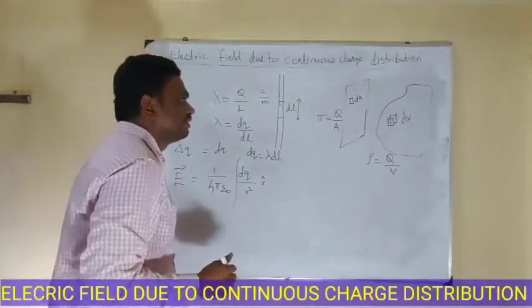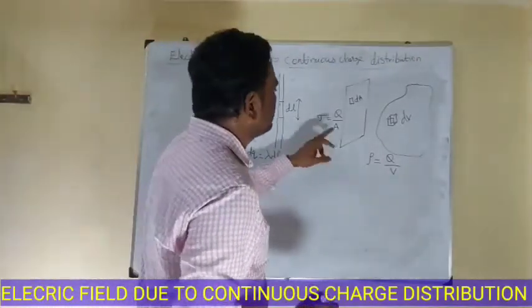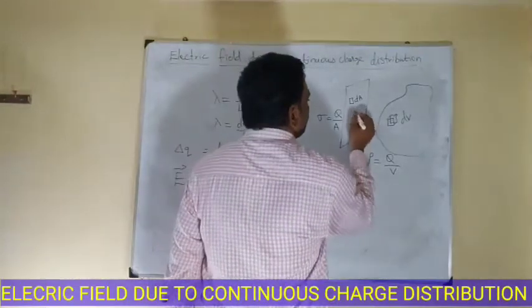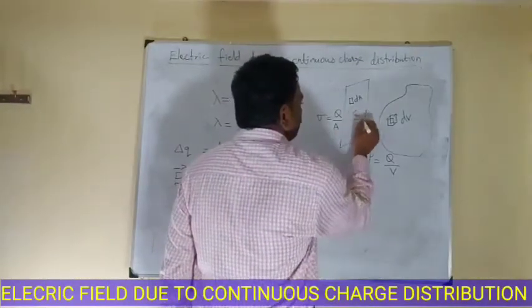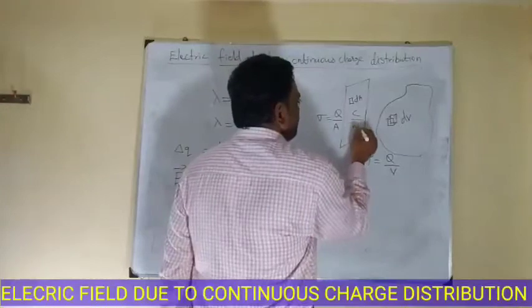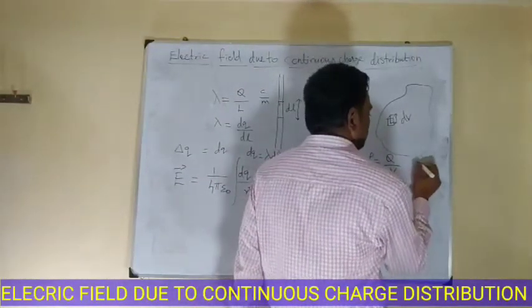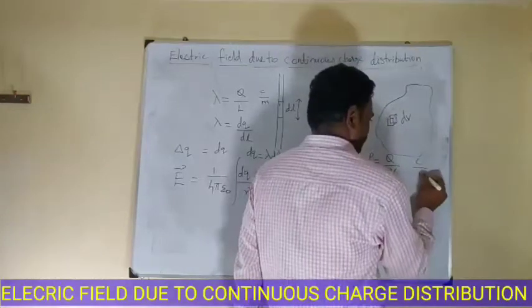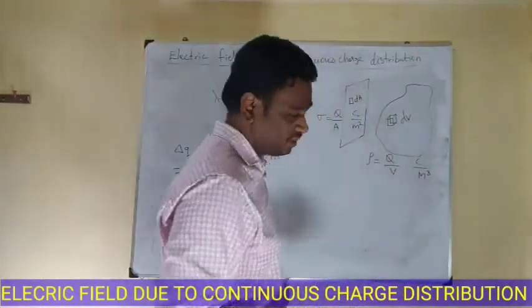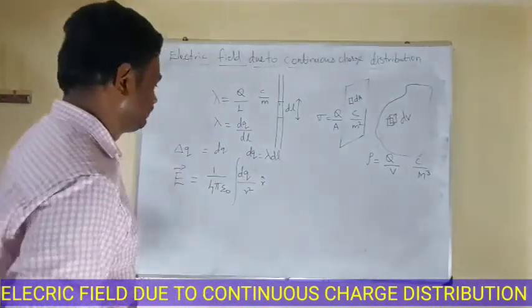For surface charge density, the unit is coulomb per meter square. For volume charge density, the unit is coulomb per meter cube, or coulomb meter to the power minus 3.